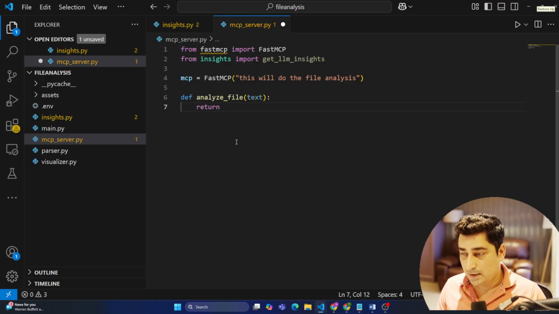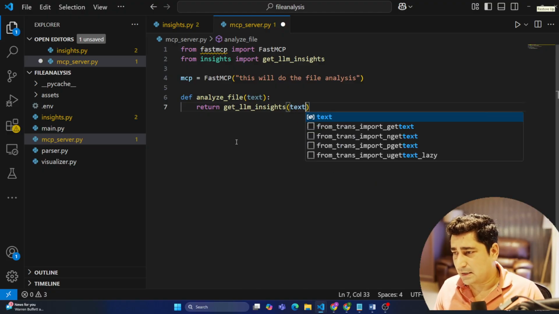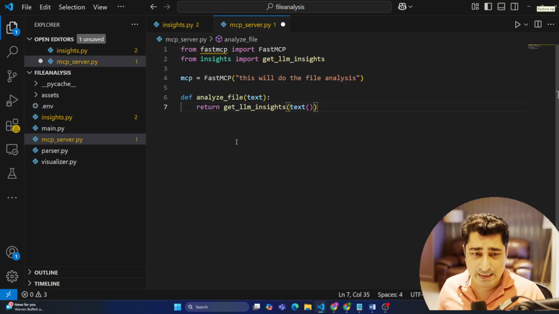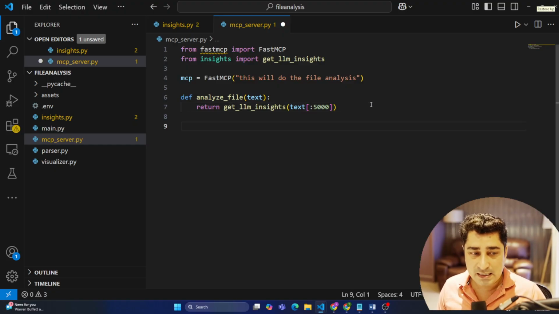So here, return get_llm_insights on whatever text data I am going to send. Based on that, it is going to do the entire analysis. I can put some sort of restriction over here because of the timeout issue, so maybe I can say to consider at most only 5,000 characters of the textual information which I'm going to send inside.